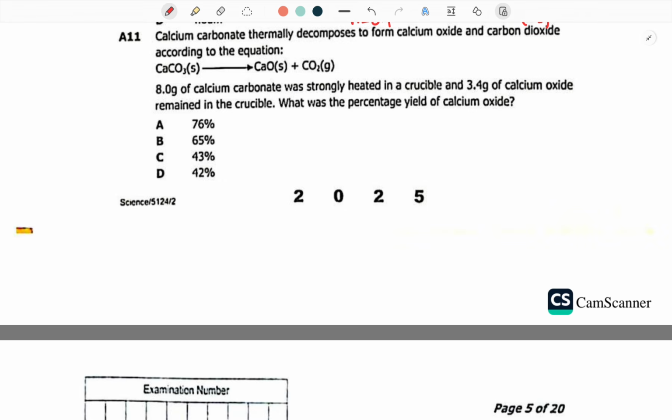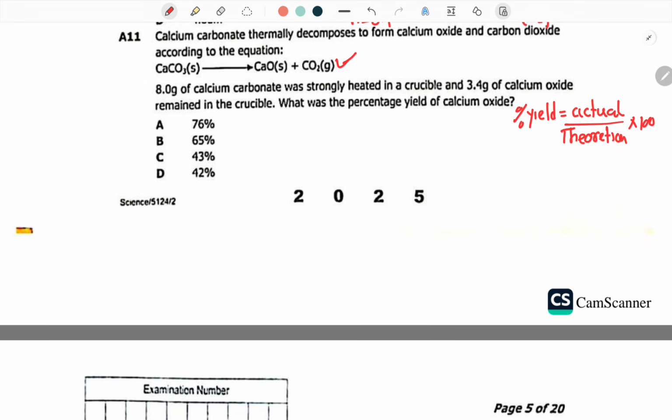Now, percentage yield is actually very simple to calculate. It's just the actual yield over the theoretical yield. So you can say percentage yield is equal to actual over theoretical multiplied by 100. Now, let me show you how simple it is. Do the same thing that I did on top. Get your balanced equation. So this is our balanced equation.